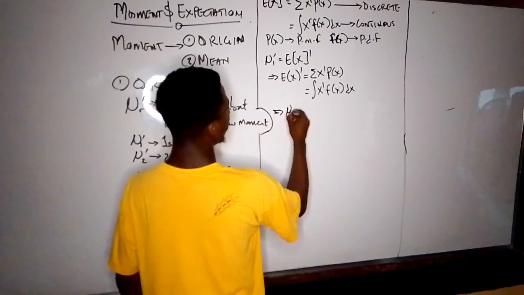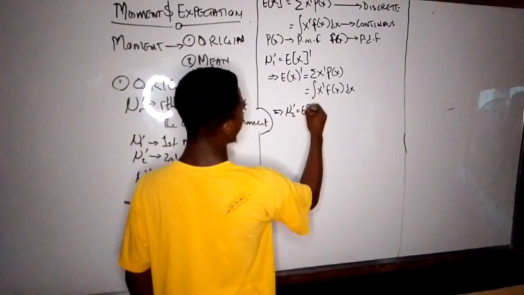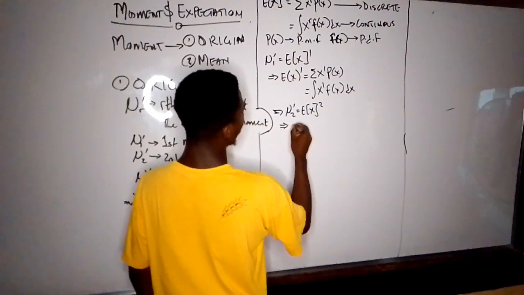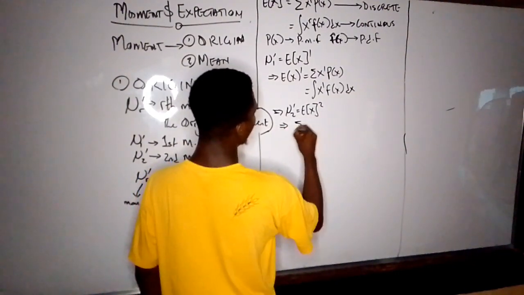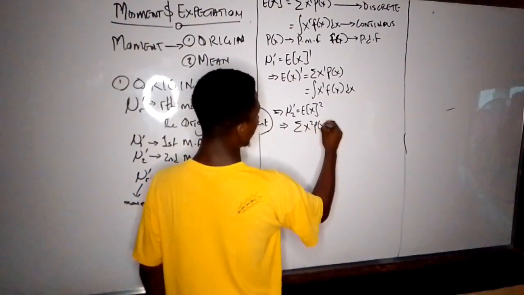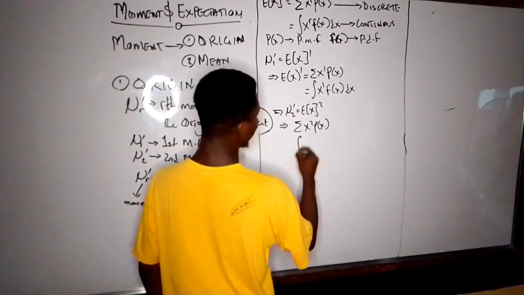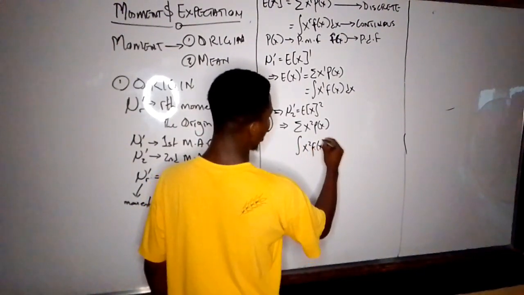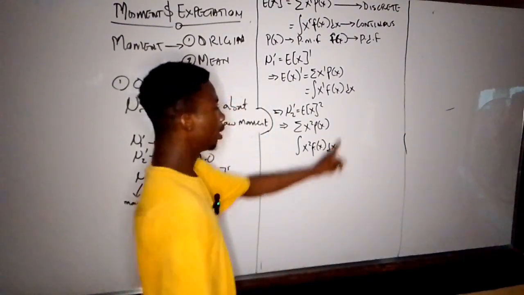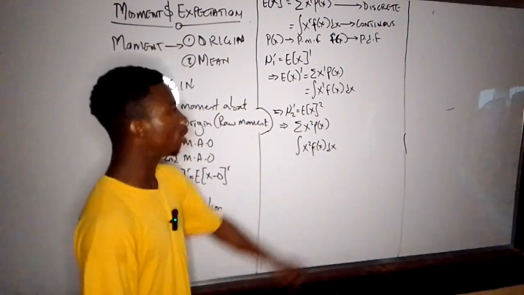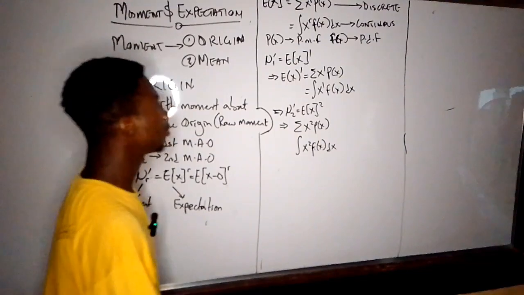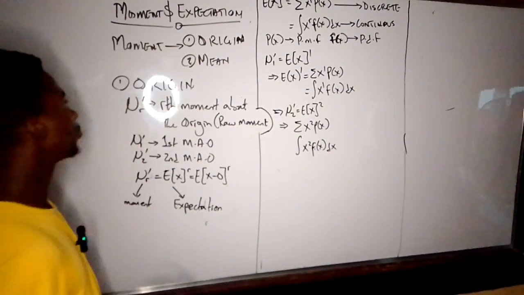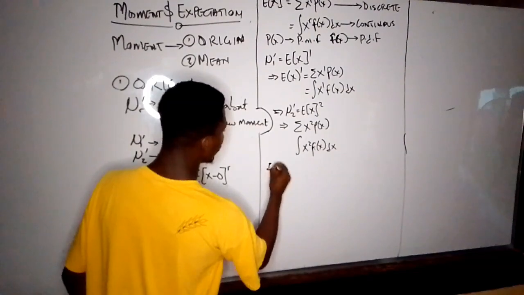So mu2 prime will be expectation x square, and that will be summation x square p of x for discrete, or integral x square f of x dx for continuous. That is it about the moment about origin, the MAO. Now, let's talk about the second one.